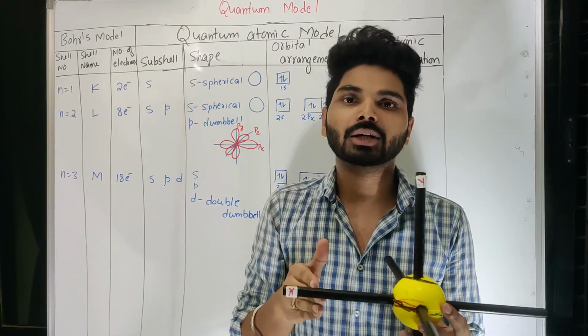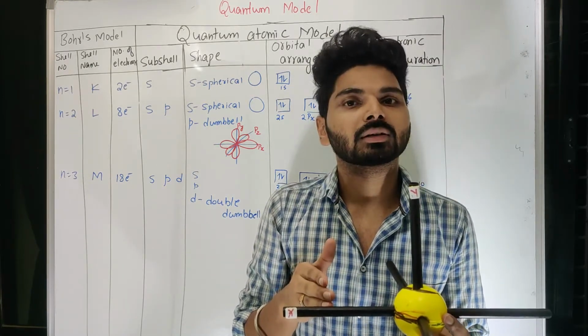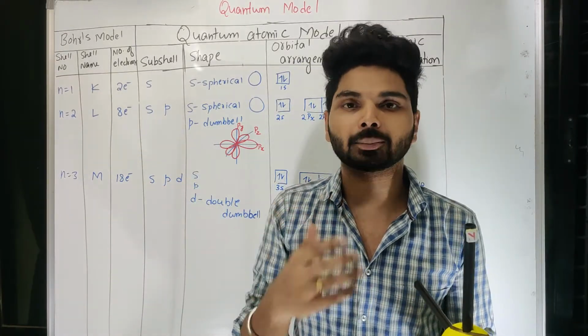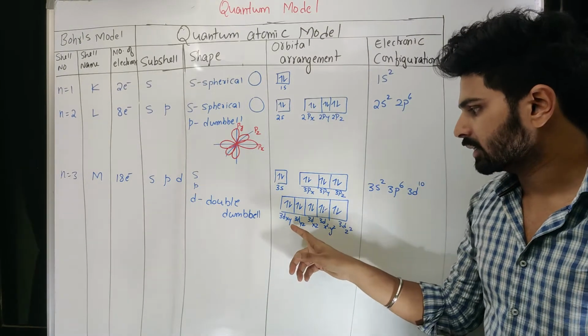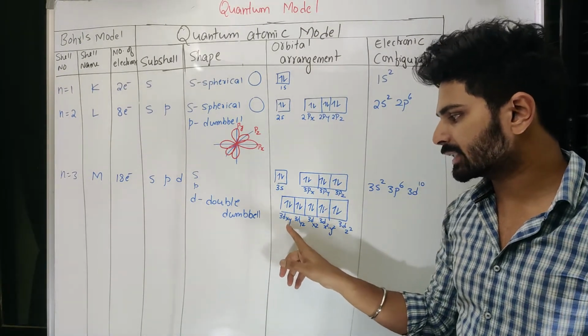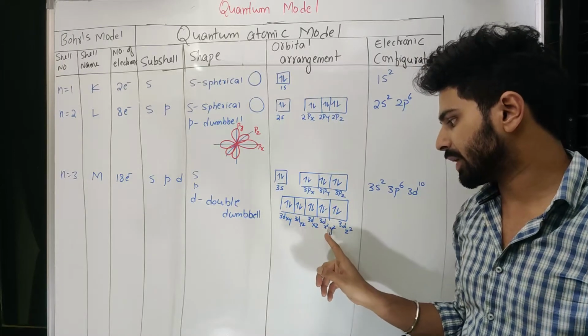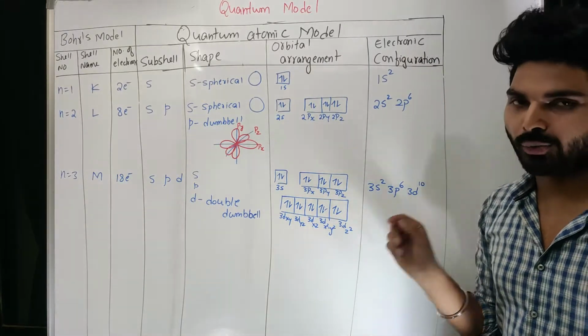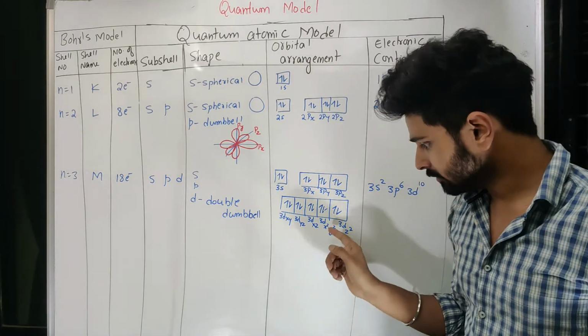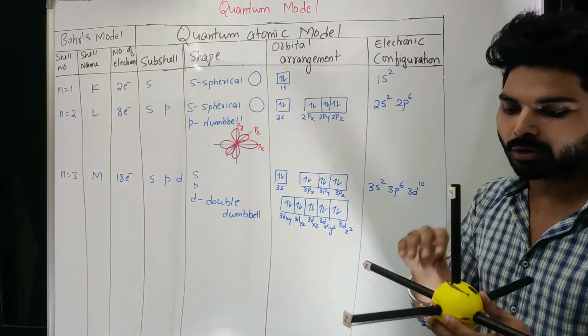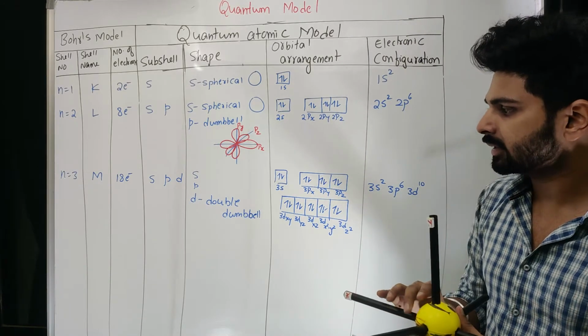Now after that you have to talk about d orbitals. Since it is coming under the third shell, we'll call it 3d. As I mentioned here, the names of them will be 3dxy, 3dyz, 3dxz, 3dx square minus y square, 3dz square. Now remember, this x square minus y square and z square are the different parts of coordinates. We will see that part.